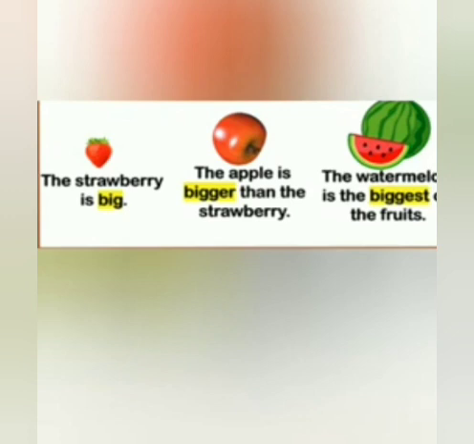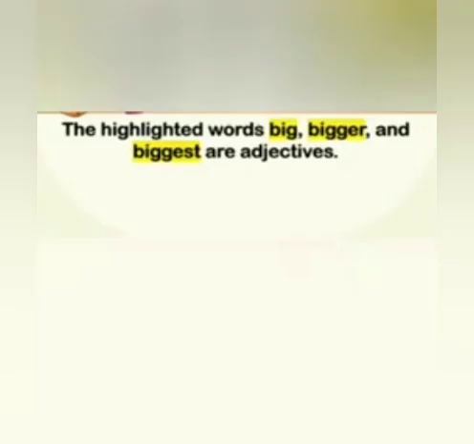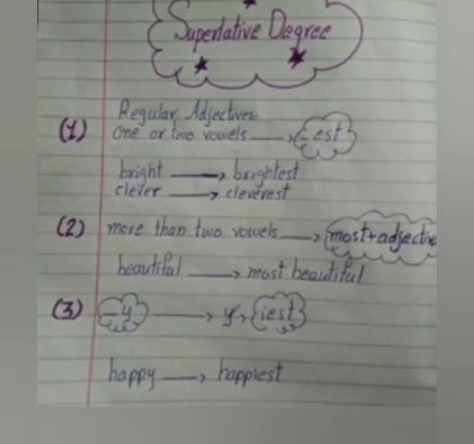Clear? Now third is the watermelon is the biggest of the fruits. In this sentence, we compare the watermelon to all fruits. So this is superlative degree. Clear? Students, the highlighted words in these sentences, big, bigger and biggest, are adjectives. Big is positive degree, bigger is comparative and biggest is superlative degree. In this activity, we will solve superlative degree.